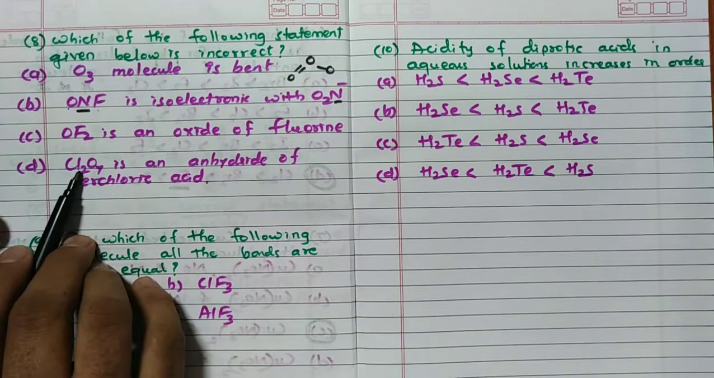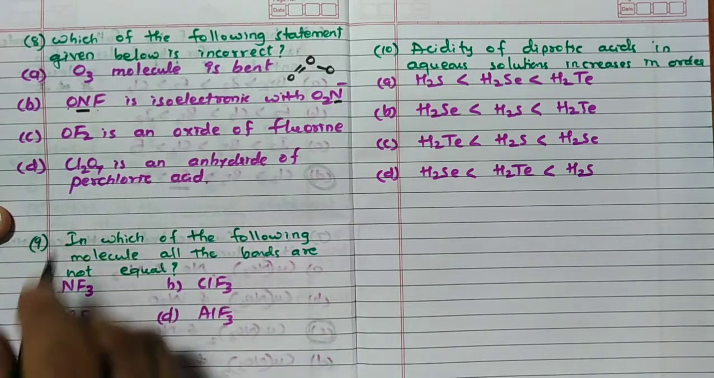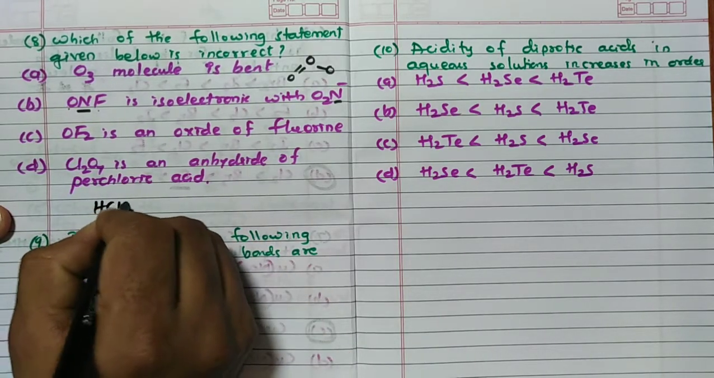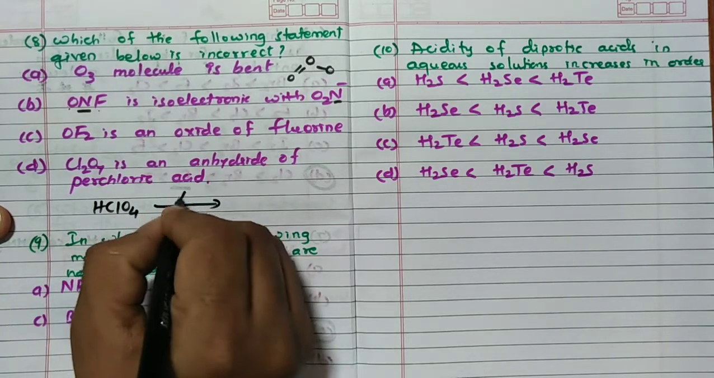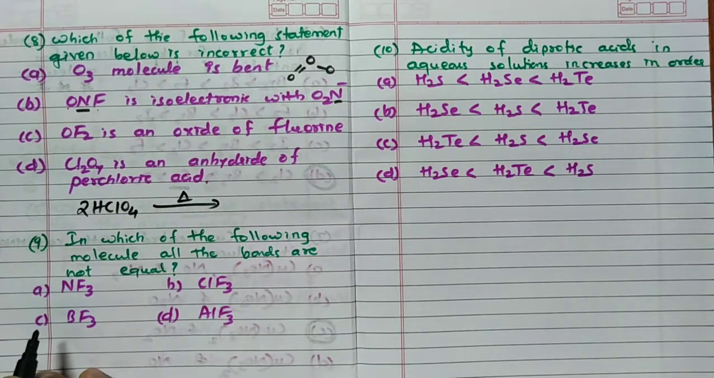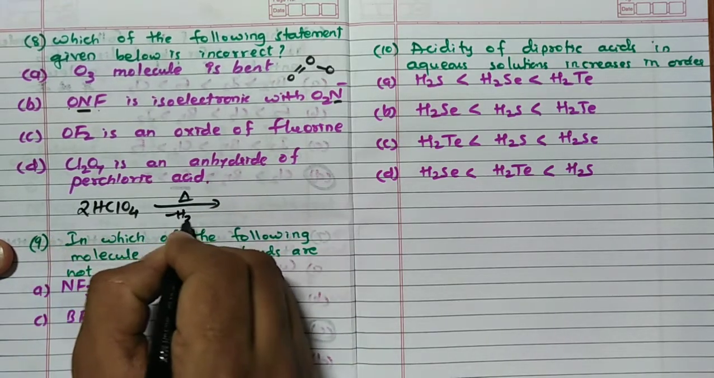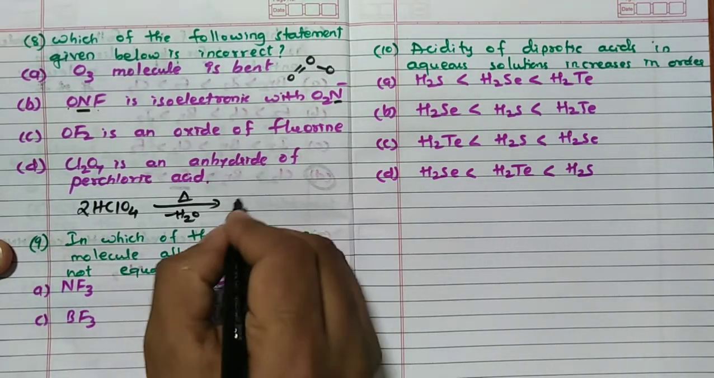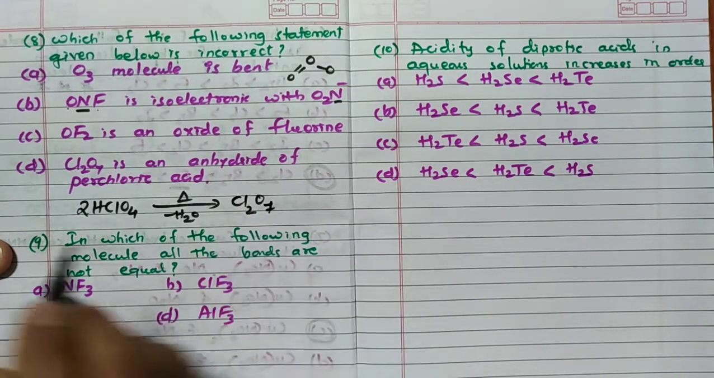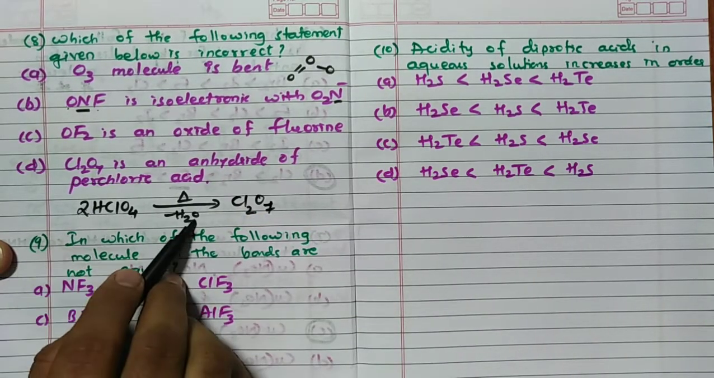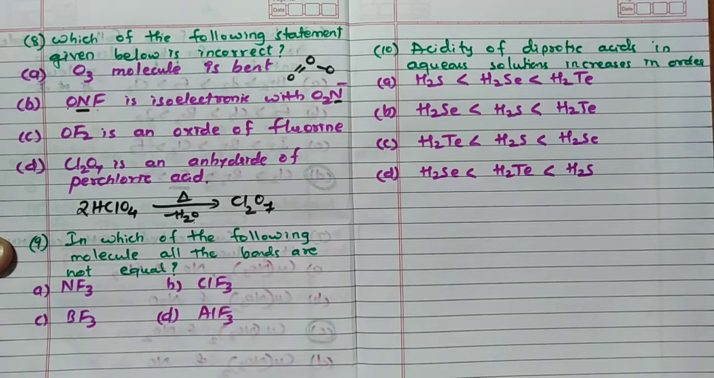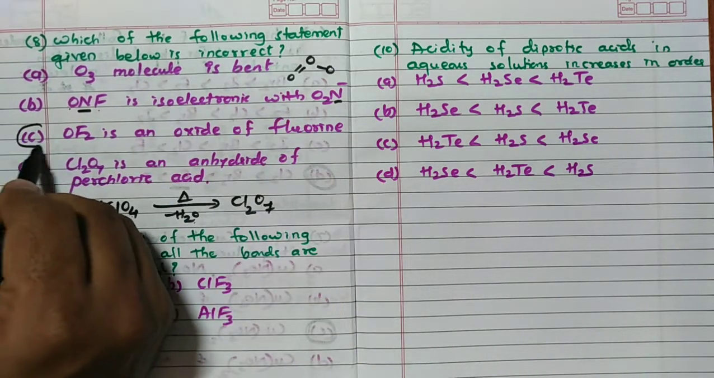Then Cl2O7 is an anhydride of perchloric acid. Perchloric acid formula is, remember, HClO4. When it is heated, anhydride means 2HClO4, you are going to get H2O removed. So hence you are going to get Cl2O7, because totally 8 oxygen, 1 oxygen is removed as water molecule. So Cl2O7, this is also correct. But the incorrect one is C.